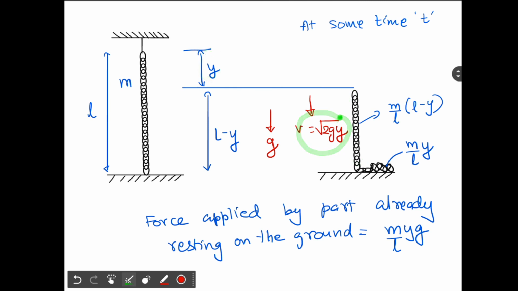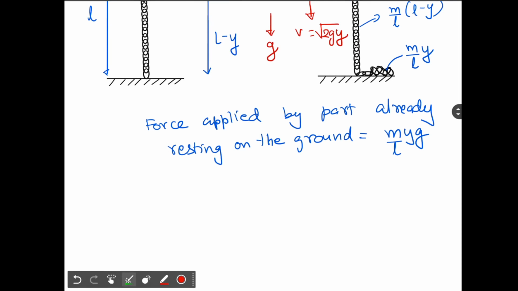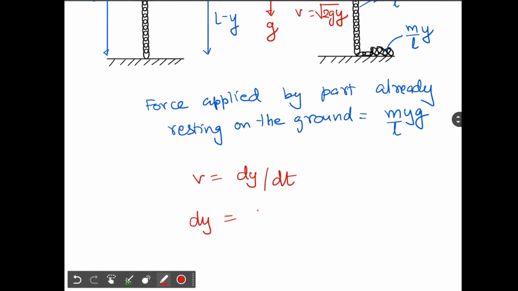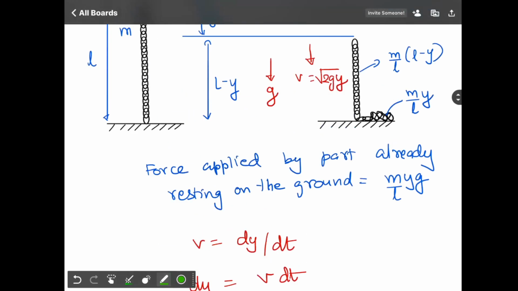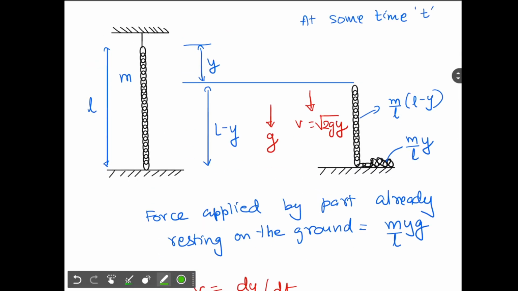Correct. Now we can write v equal to dy by dt, or we can also say dy equal to v dt. So now if we take a small time interval dt, in time interval dt, some part of the chain will fall on the table.